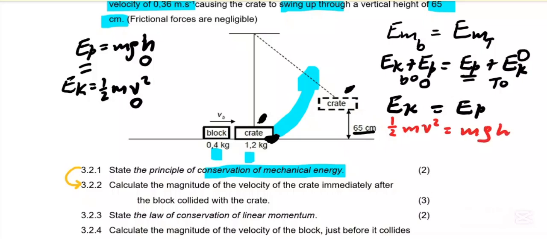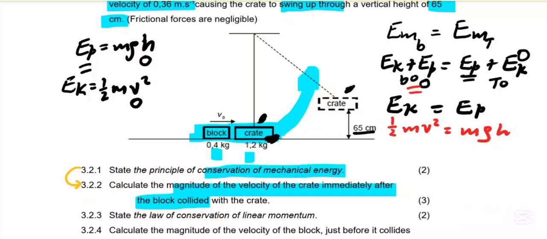Then the next part: calculate the magnitude of the velocity of the crate immediately after the block collides. If it collides at the bottom, it means the velocity we are looking for is at the bottom.